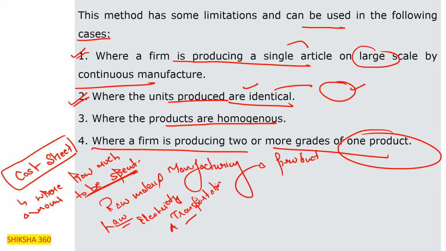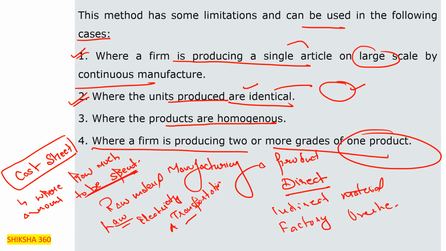These are to be divided into direct material cost and indirect material cost. Direct material is related directly to the product, like raw material. Indirect material and factory overhead are factory expenses. Then administrative overheads, that is the person sitting in the office dealing with all these things. All these things are covered under the cost sheet, so that in the end we can analyze all these points.